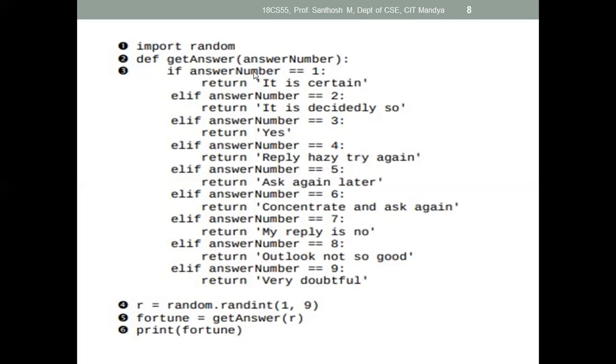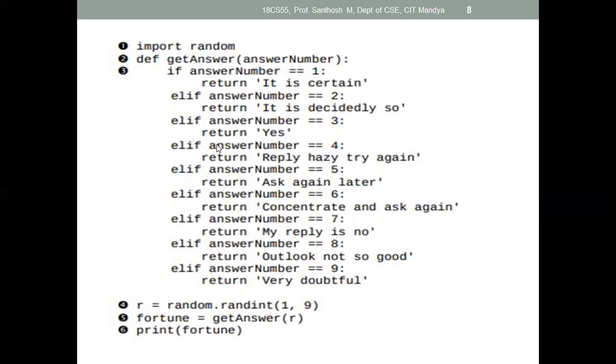So here, if answer_number, the input you provided, your argument value, is equal to 1, then here you see return. Return is a keyword for returning a value from the called function to the calling function. Return 1: if the answer number is 1, then it will return "It is certain". Then 2, "It is decidedly so". Then 3, "Yes". 4, "Reply hazy, try again". 5, "Ask again later". 6, "Concentrate and ask again". That random numbers will be generated by default by this random function.